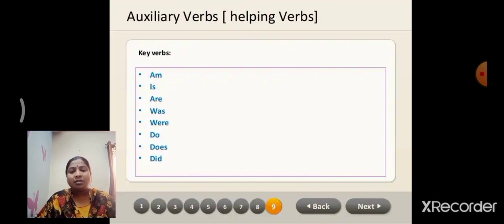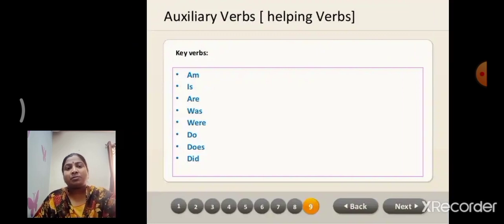Do forms verbs. Do, does we can use in the singular numbers. Did is the past tense. Here we have the keywords: am, is, are, present tense helping verbs; was, were, past tense helping verbs; do, does, did, do forms verbs. Got it, children?